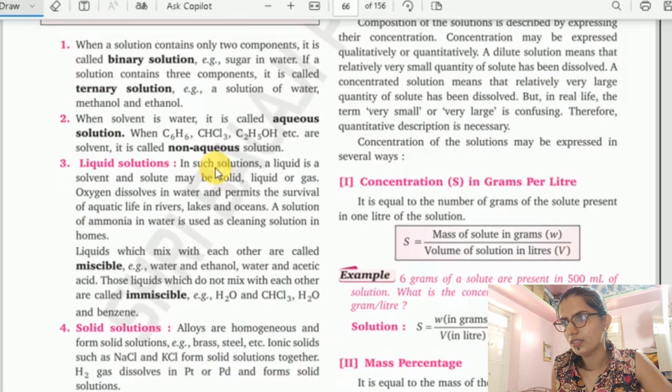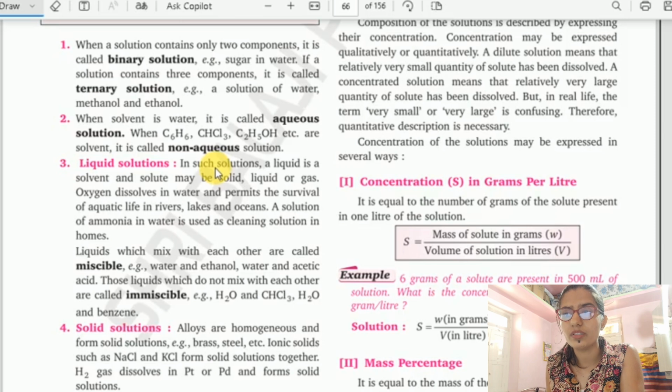So once again they have given what is the meaning of binary solution. Binary means two components should be present. Sugar in water can be an example. If they ask what is ternary solution, three components. Sugar in water, methanol and ethanol, these are the examples for ternary solution.